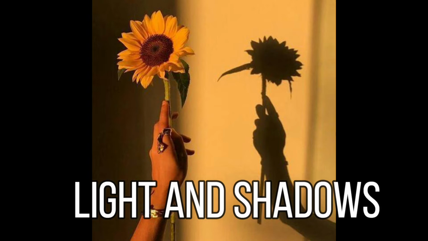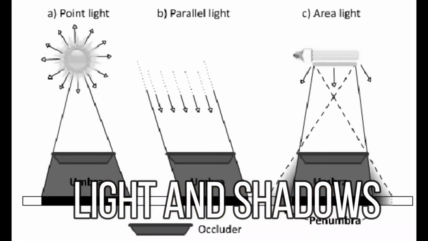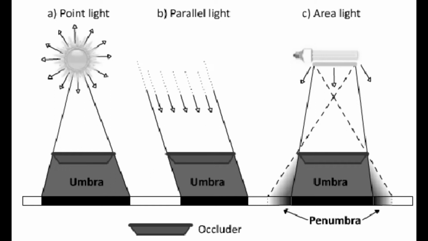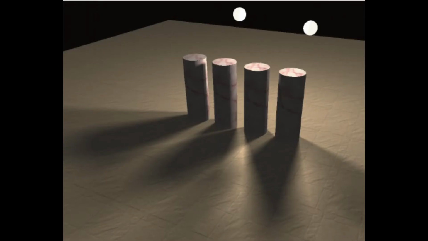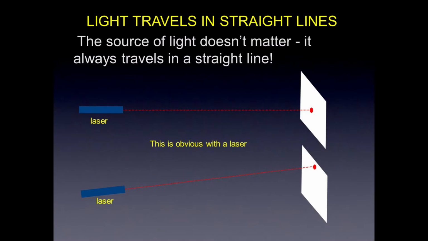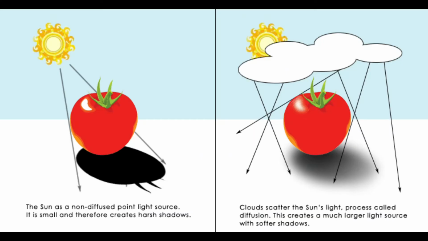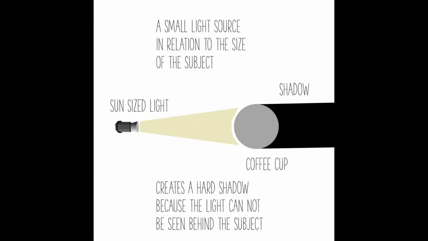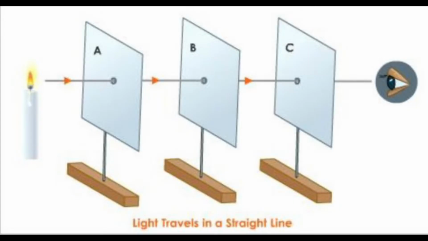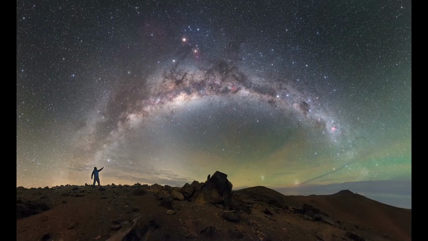Let's see. Light and shadows. Light sources and shadows. There are many sources of light: stars like our sun, candle flames, light bulbs, glowworms, and computer screens produce light. All of this light travels in a straight line until it hits something. Sometimes, it travels a short distance, like when we switch on the lamp. Other times, light travels thousands of years, like the light from stars we see in the Milky Way.